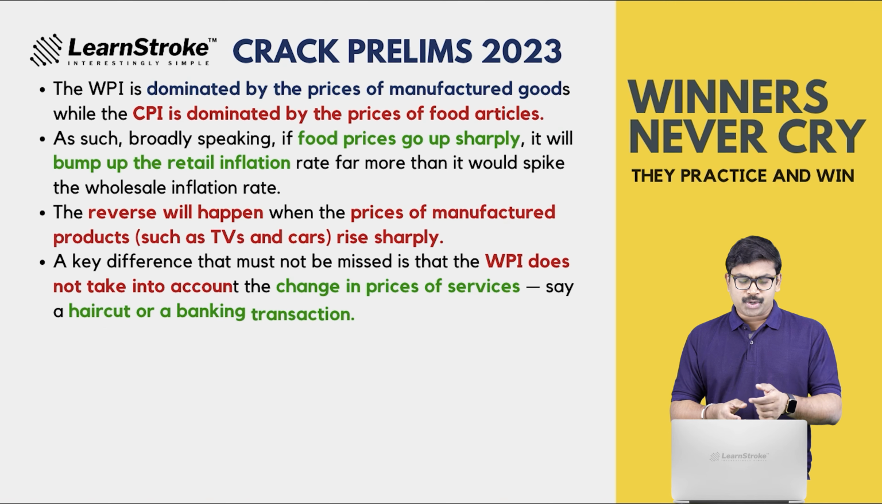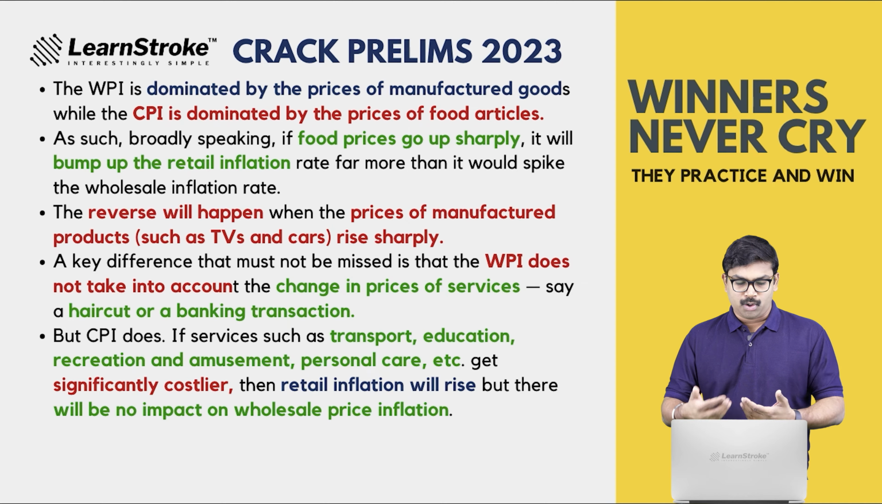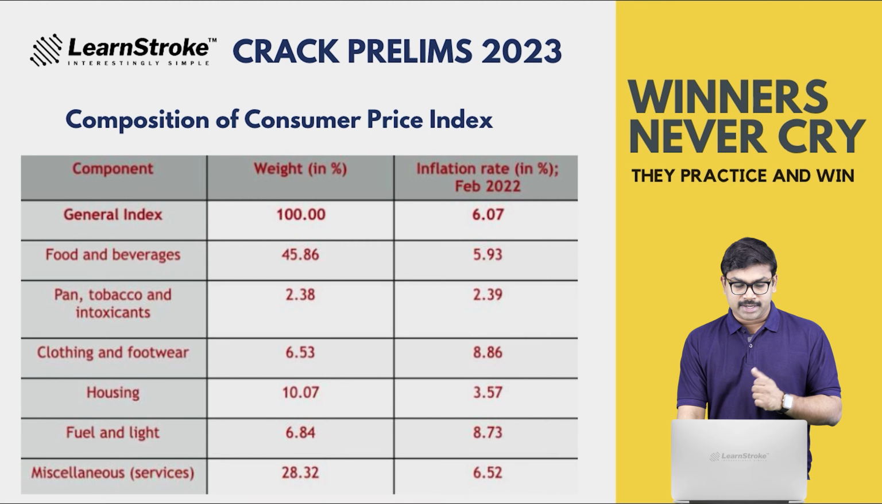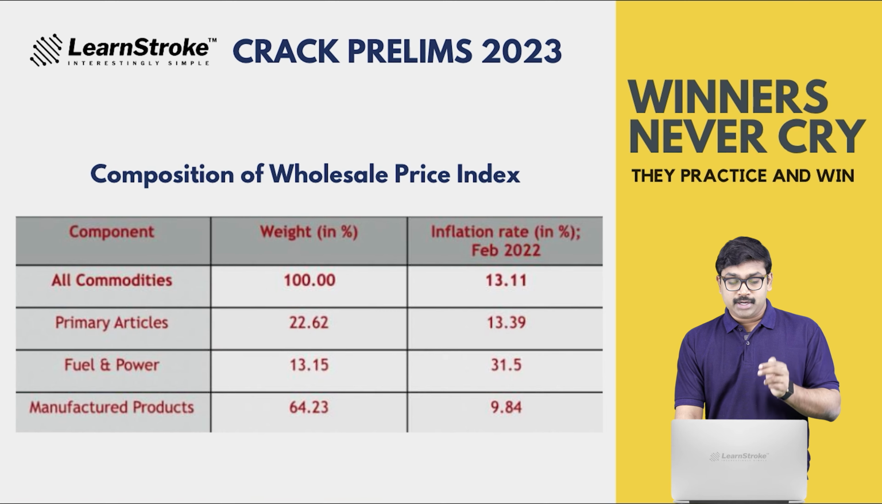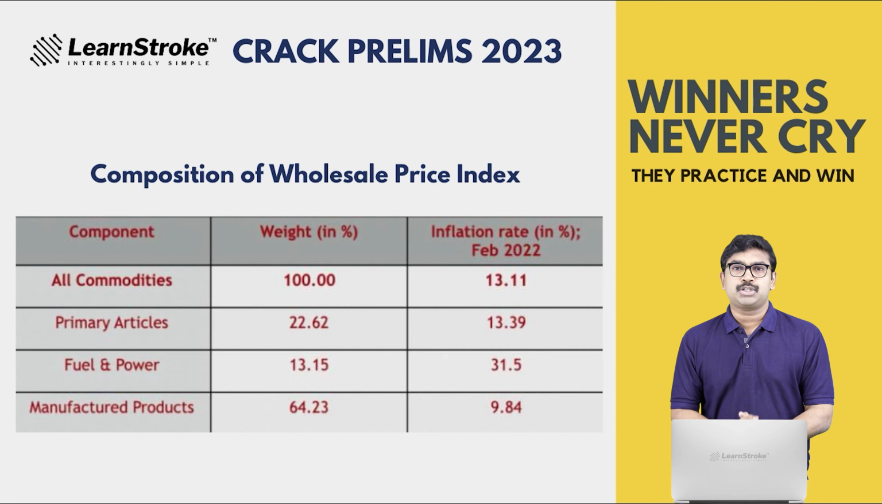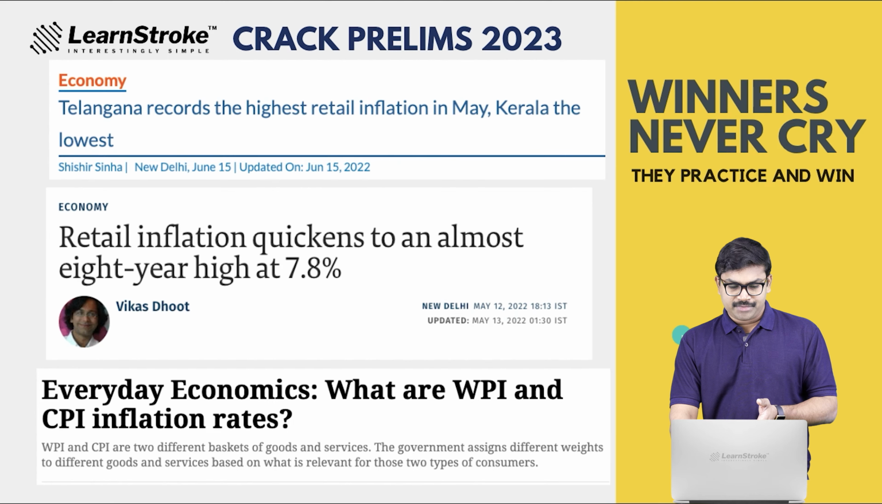Moving on, WPI is dominated by manufactured goods, while CPI has more food articles. You can take a look at this slide. This is CPI. What constitutes the consumer price index? Food and beverages, pan, tobacco, clothing and footwear, housing, fuel and light, and miscellaneous, which are services. So this is the composition of CPI. WPI covers primary articles, fuel and power, and manufactured products, so it gives manufactured products more importance.